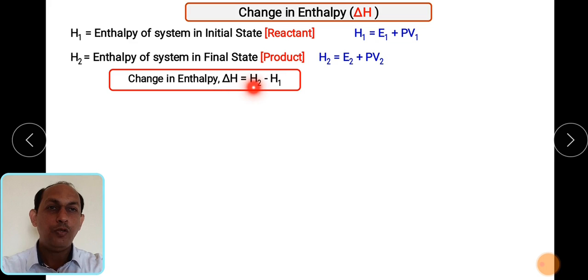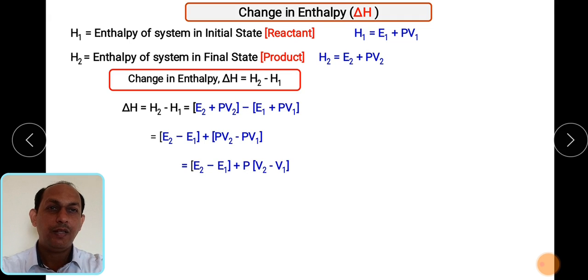If you put the values of H2 and H1, which we already know, in this equation, then H2 minus H1 is equal to E2 plus PV2 minus the H1 quantity, which we already know, E1 plus P1 V1.